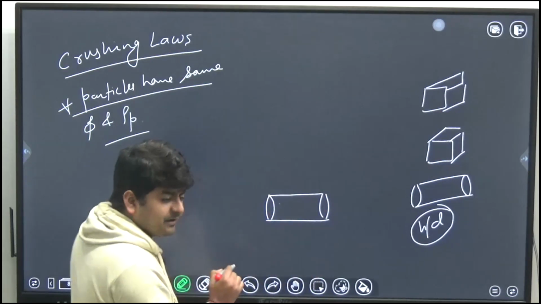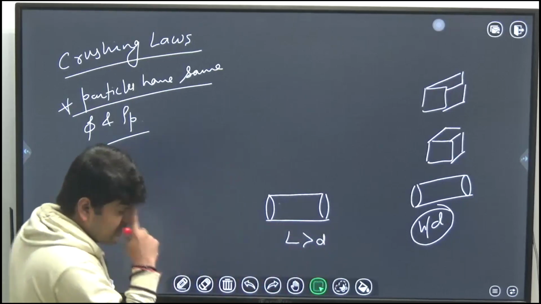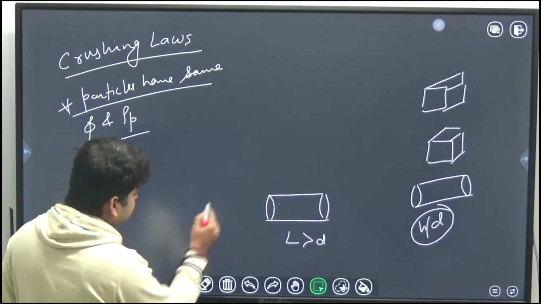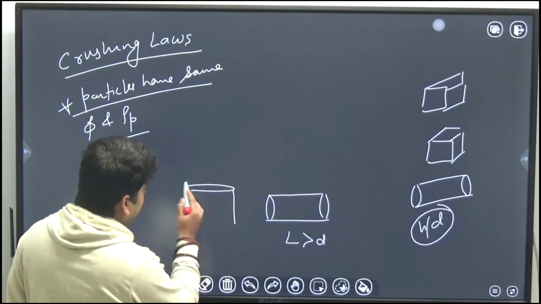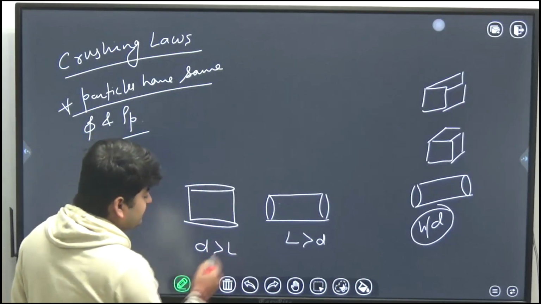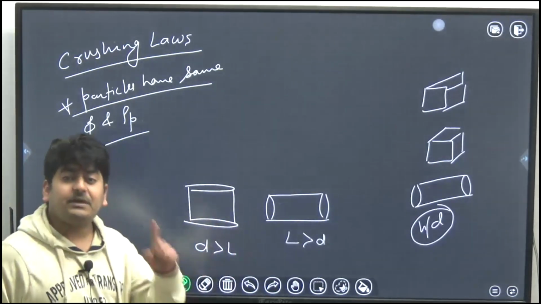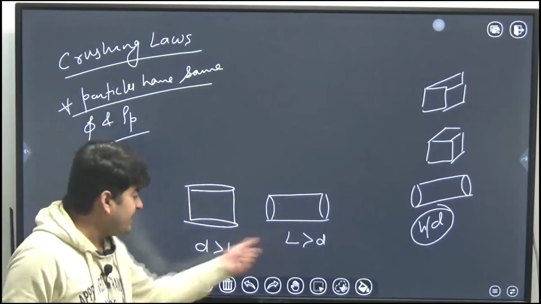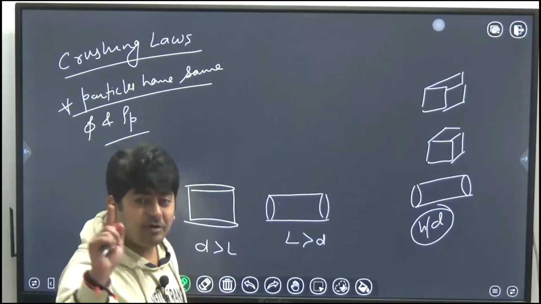This is one cylinder where the length is greater than the diameter. This is also one cylinder where the diameter is greater than the length. So both are cylindrical shapes but with a different L by D ratio. Okay, so that thing should be clear in your mind.